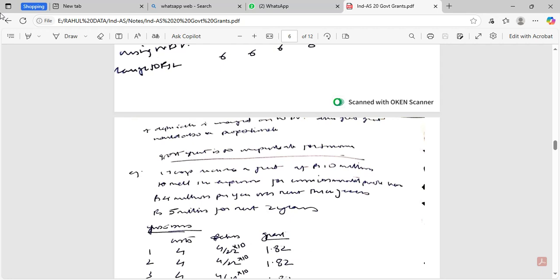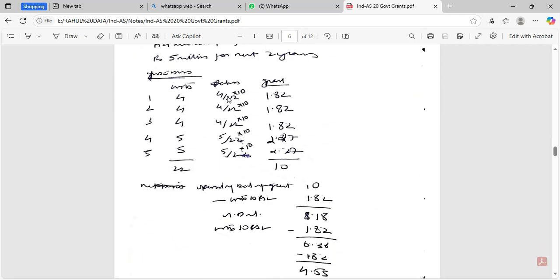So 4 divided by 22 into 10, that is 1.82, for each of the first 3 years. 5 divided by 22 into 10, that is 2.27, for each of the next 2 years.